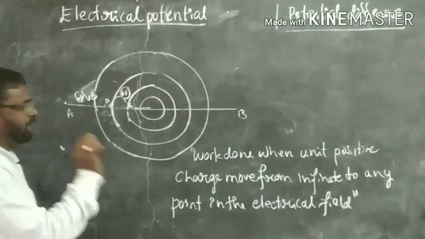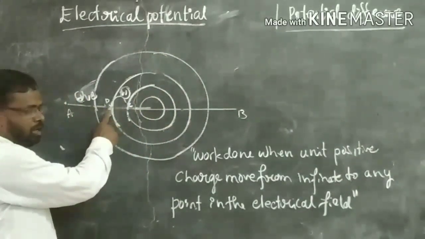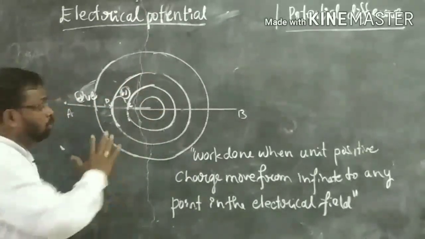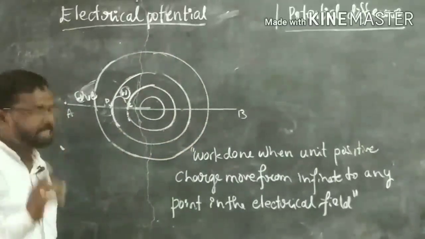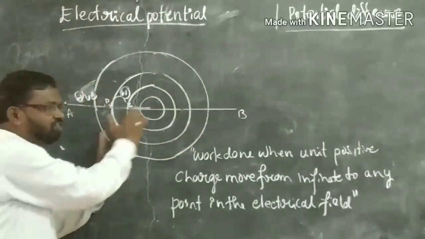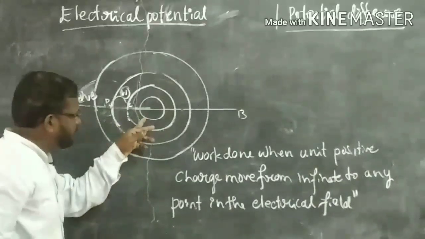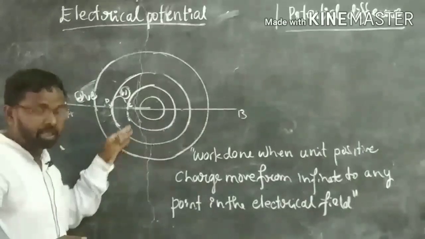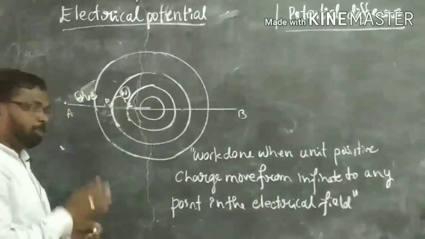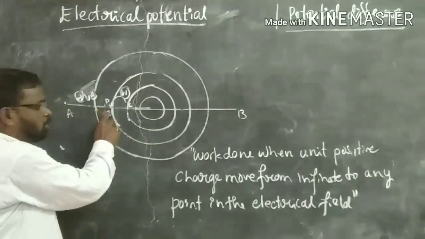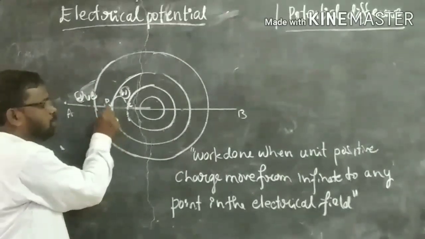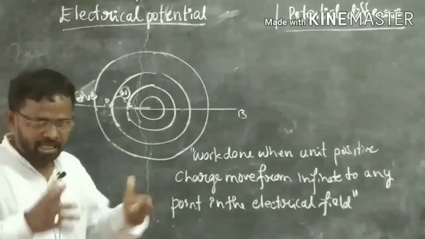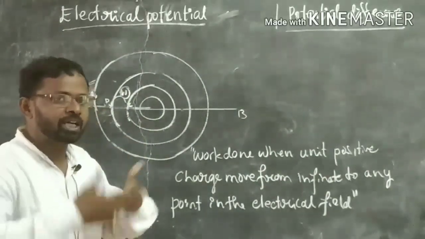Suppose you bring a unit charge from one place to another within the electric field. The intensity of the electrical potential is different. In one place, the intensity of electrical potential is different from the other place. It is variable. If you bring one unit positive charge from one place within the electric field to another place, we need energy. Work has to be done.